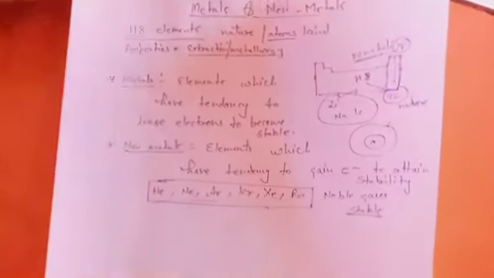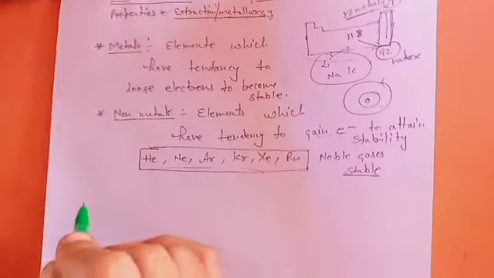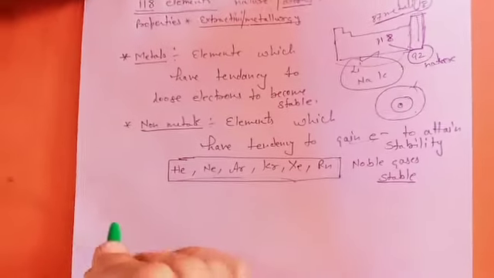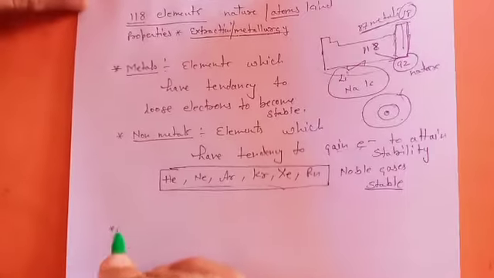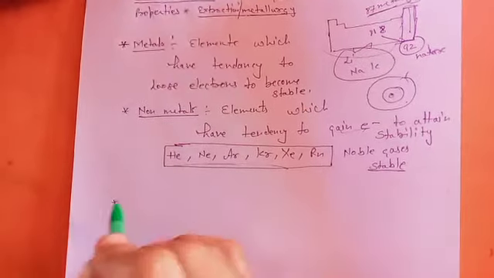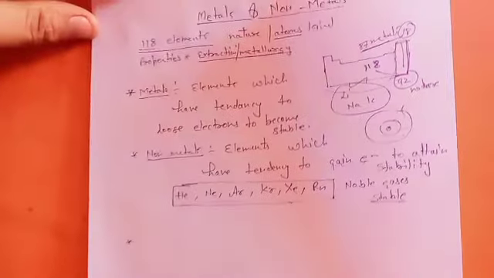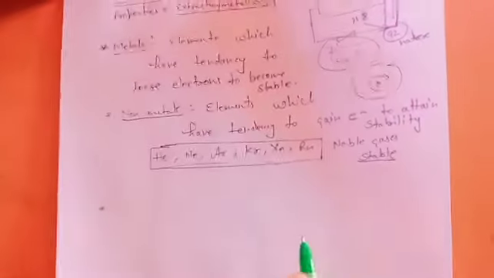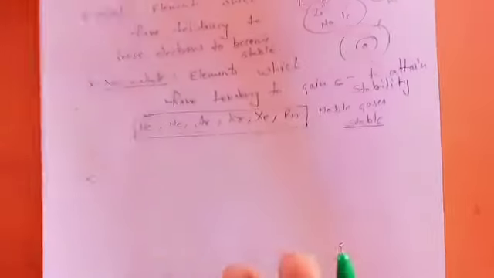Now in this chapter you will discuss the properties of metals, like their reactivity and ionization enthalpies, what kind of properties they have. You will learn further in 11th class about those things, or you have already learned in periodic classification what ionization energy is and its trend. But let's talk a little bit about metallurgy in this chapter. This is an introductory term, and this whole lecture will be introductory for you.